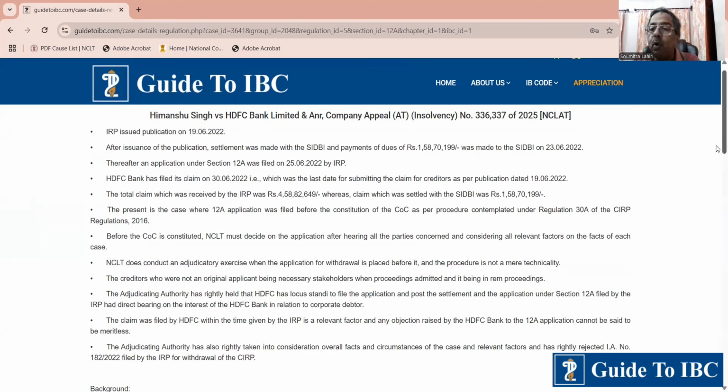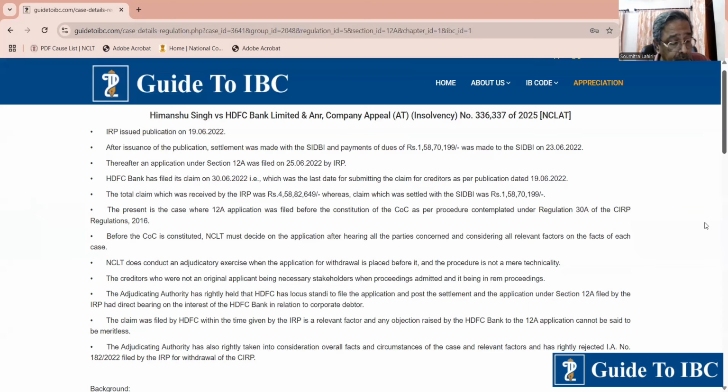insolvency is instituted, it's no more confined to two persons, that is the applicant and the CD. It becomes a plurality concept. It takes into concern all the stakeholders. So, since HDFC Bank had filed a claim, NCLT should take its opinion before allowing the withdrawal. So, this is a monumental shift. And this hasn't come by way of a regulation, so we have to keep this in mind. This is a very important judgment.